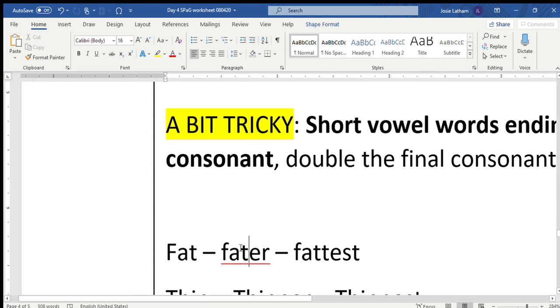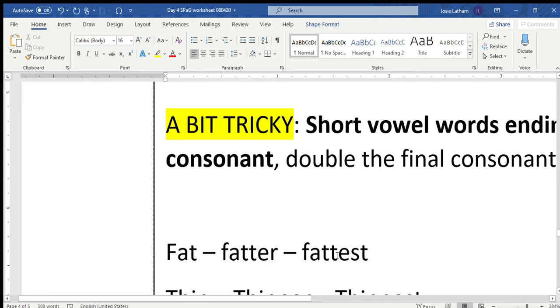So we have to keep the rule where we have a vowel, a consonant, and another consonant, that makes a short vowel, or a vowel, a consonant, and nothing, that makes a short vowel. But you can't have a vowel, a consonant, and another vowel together and keep the vowel short. By doing that, you make that A into an A.